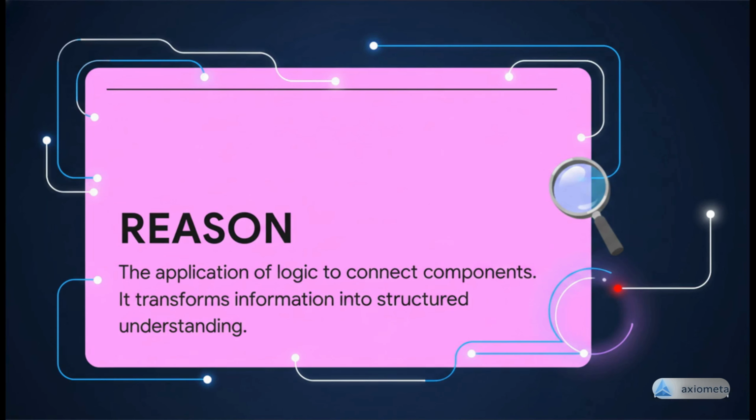I will address the reason stage. In this phase, logic is applied to the components that were just structured. Cause and effect relationships are established, and crucially, internal consistency is verified. This is the mechanism that transforms raw process data into a structured logical understanding.